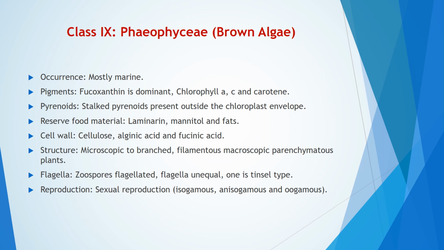The cell wall is cellulosic, alginic acid, and fucinic acid. Structure: microscopic to branched, filamentous, macroscopic parenchymatous plants. Flagella: zoospore flagellated, flagella unequal, one is tinsel type. Reproduction: sexual reproductions which may be isogamous, anisogamous, and oogamous.